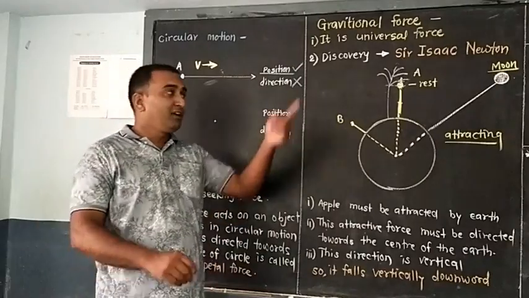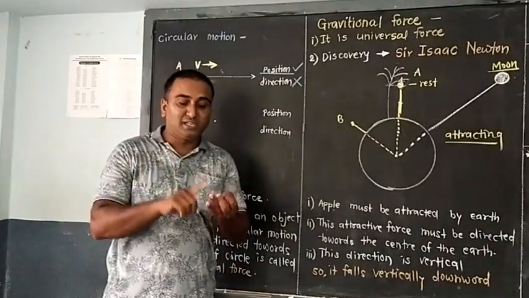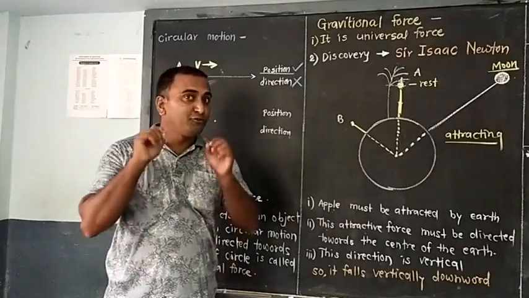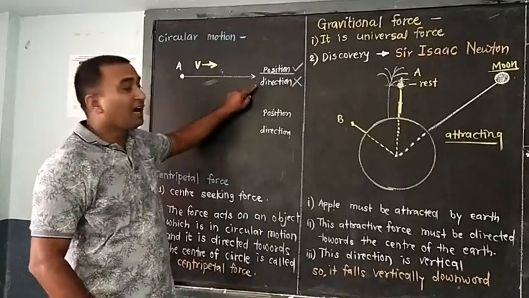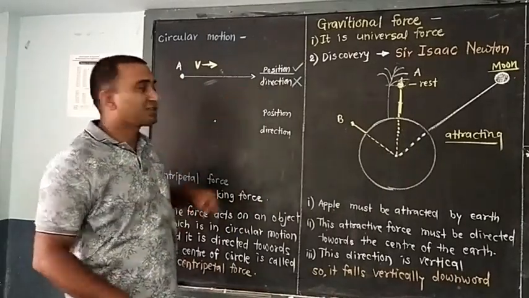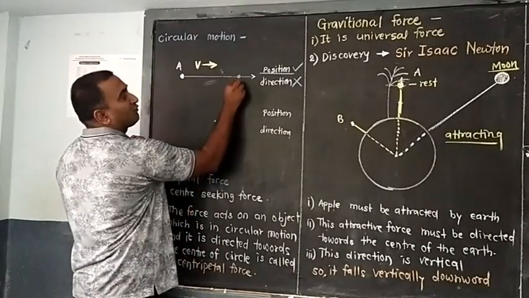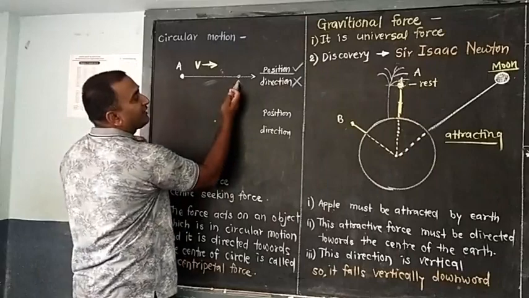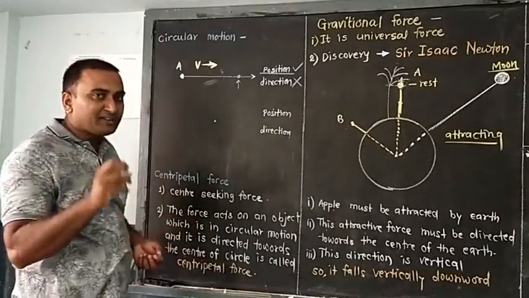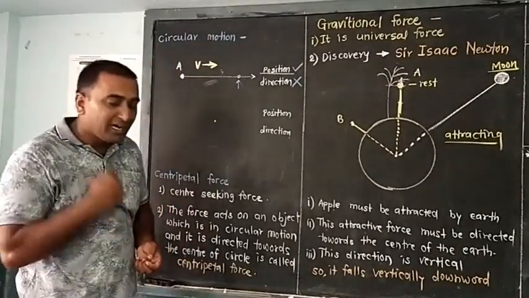So to change the direction, what does it require? We have discussed the effects of forces. To change the direction, to change the velocity, to change the shape, there should be force. And according to that force, the object will change the direction. If the object is here and you give the force in this direction, it will start to move in that direction. But now we are discussing what circular motion is, and how circular motion is achieved.